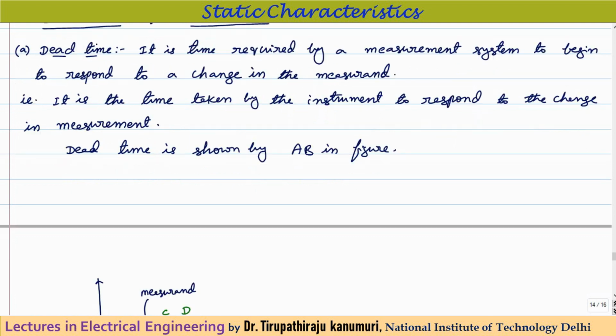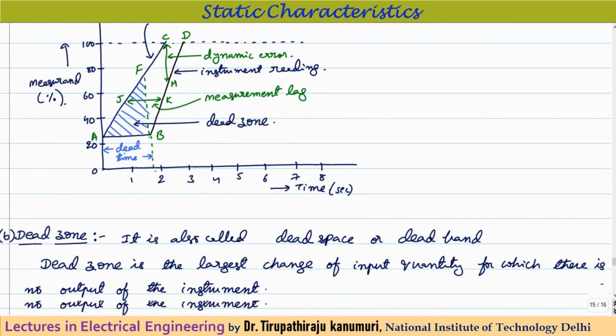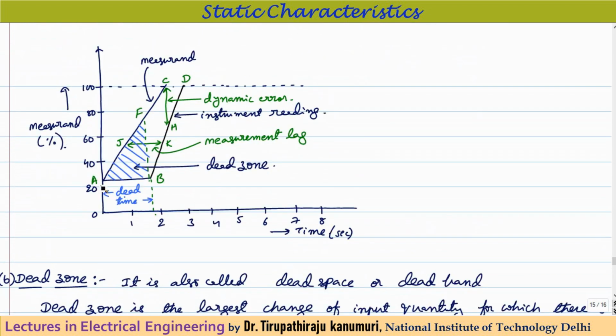To explain the dead time, let us take one characteristic here. Let us assume my measurand, or the input quantity, is changed like this. On the y-axis I am representing the measurand in percentage, 0 to 100% of the reading, and on the x-axis I am taking the time. Let us assume your input quantity is changed from point A to point C. That means it is varied from the percentage measurand of A up to 100%.